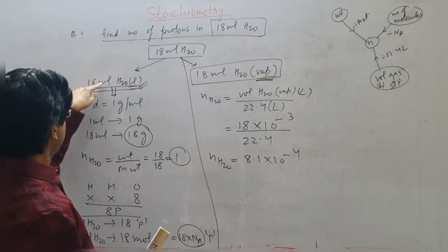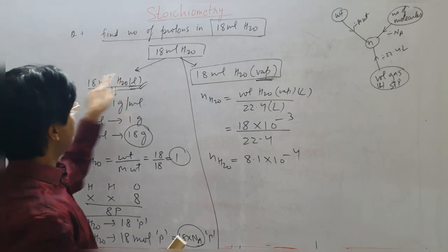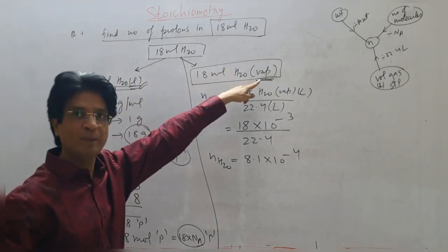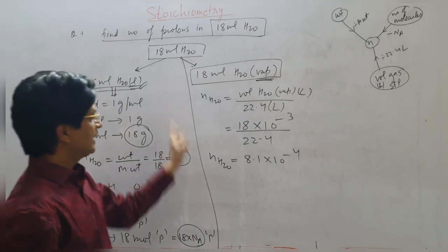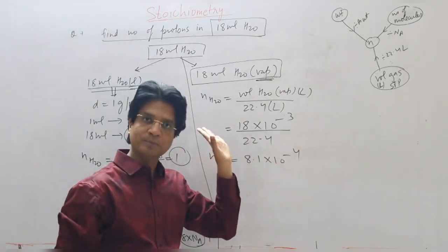While the number of moles in 18 ml liquid H2O, the same volume is there, but this is liquid and this is vapor. The number of moles is 1 here, and here the number of moles is 10 to the power of minus 4.